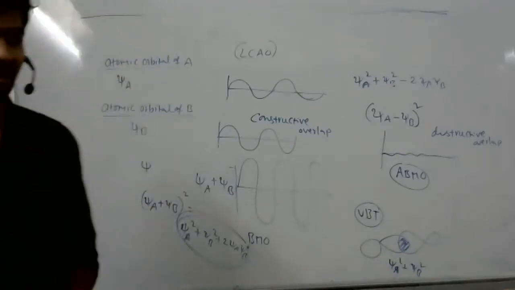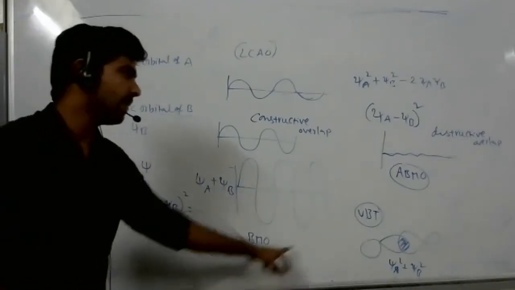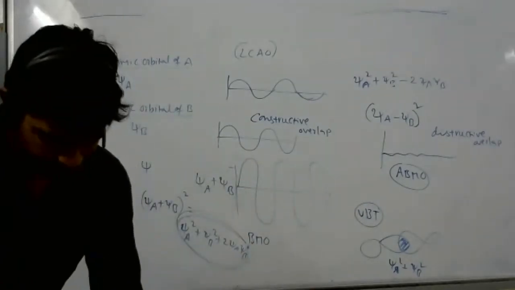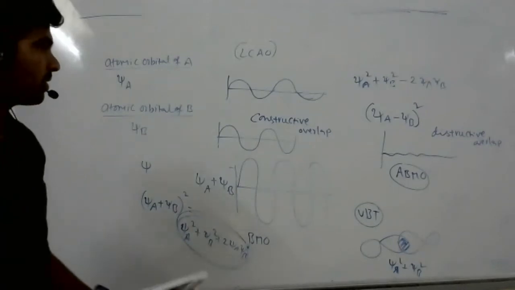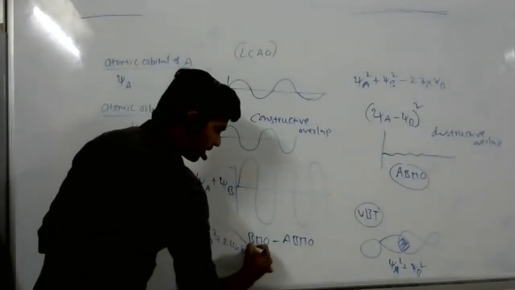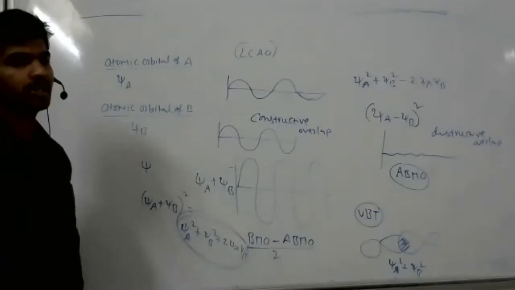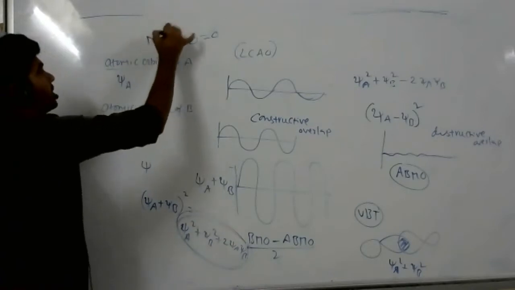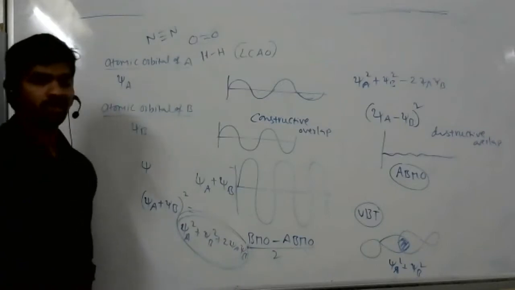Okay, and yesterday I already told you how to calculate bond order. The formula is the number of electrons in bonding molecular orbitals minus the number of electrons in anti-bonding molecular orbitals, divided by 2. It gives the bond order. Bond order means the number of bonds between the two atoms. Suppose in O2, bond order is 2. In nitrogen, bond order is 3 because there are 3 bonds. Hydrogen has only 1 bond. Okay, that's all.